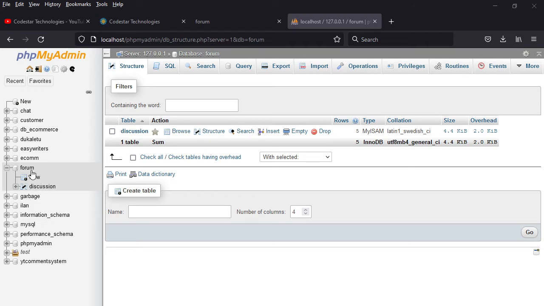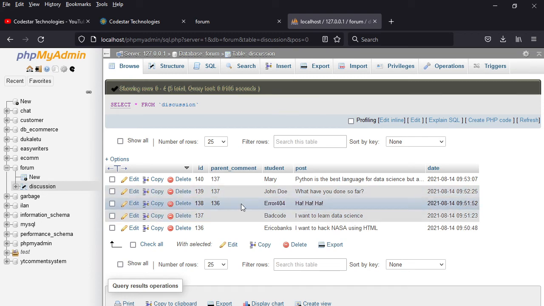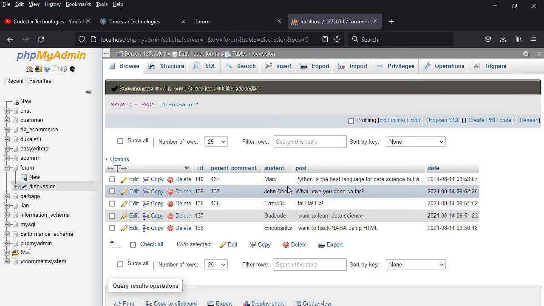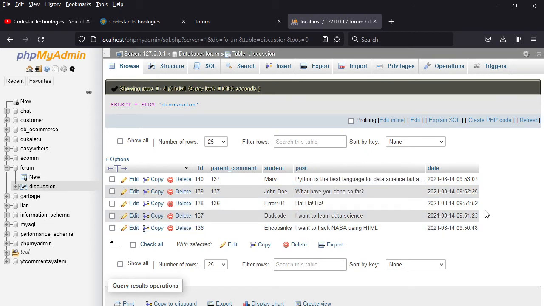In this case, I've created a database called forum, and forum has a table called discussion. Inside this table called discussion, this is the content that you can see we have inserted here. We have ID, parent, comment, the student or user, then the post that they have posted, and then the date, which is generated automatically.